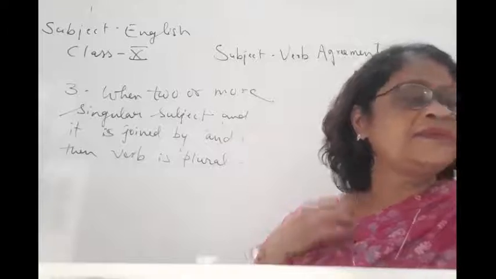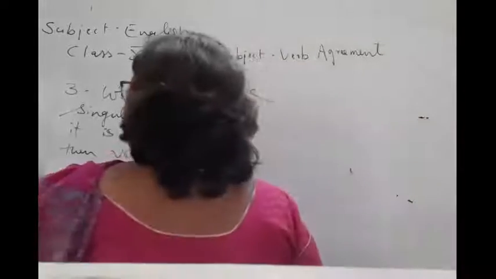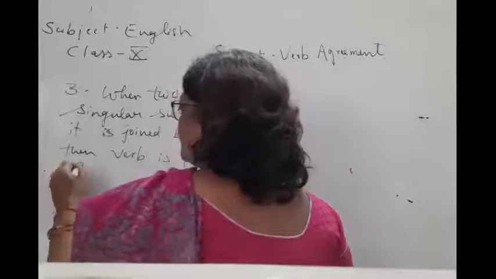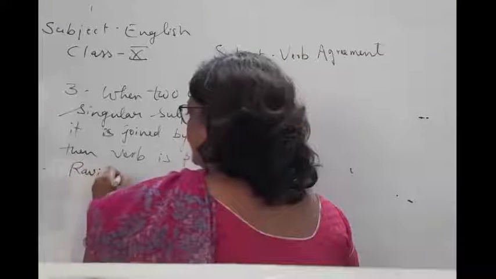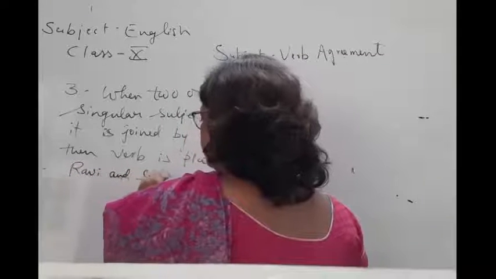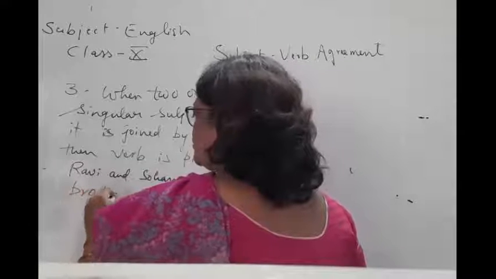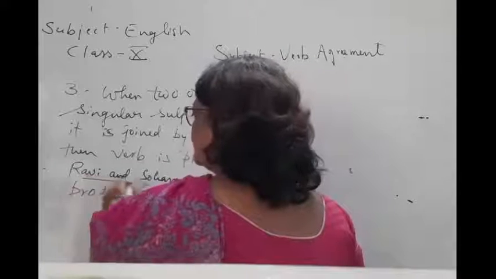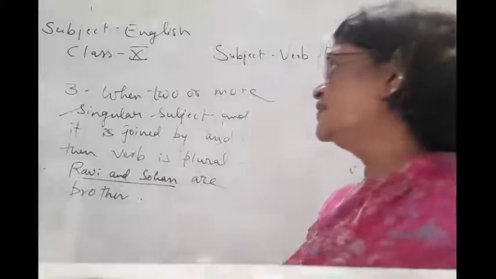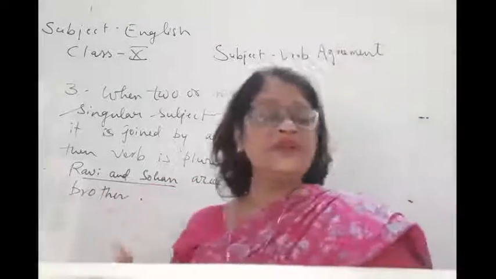Like, for example, Ravi and Sohan are brothers. You can see there are two different subjects here.